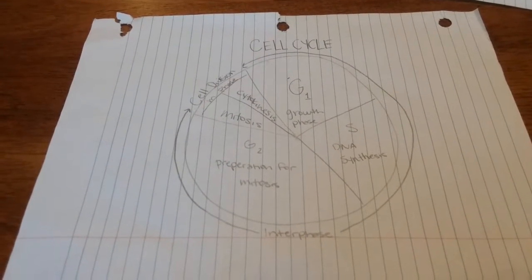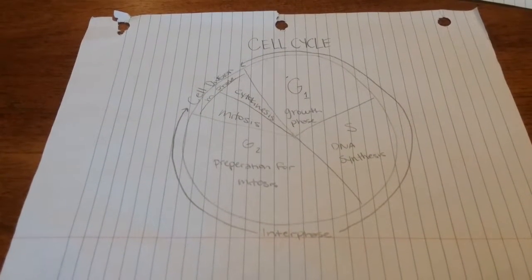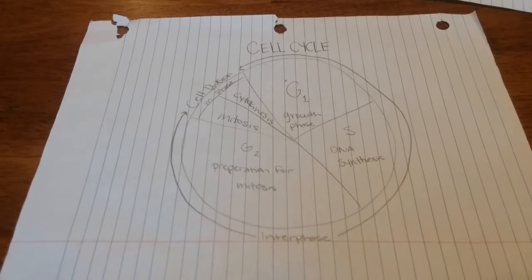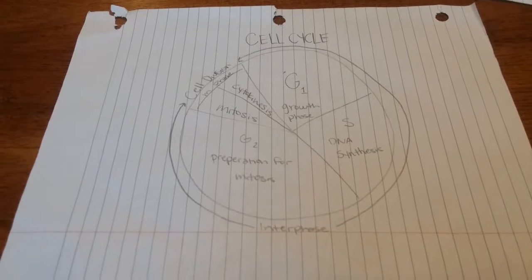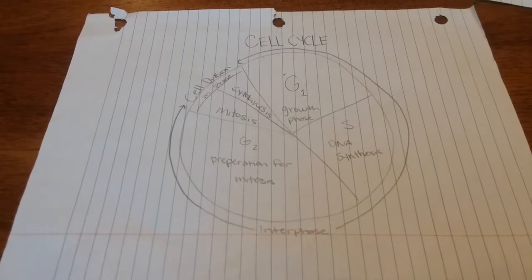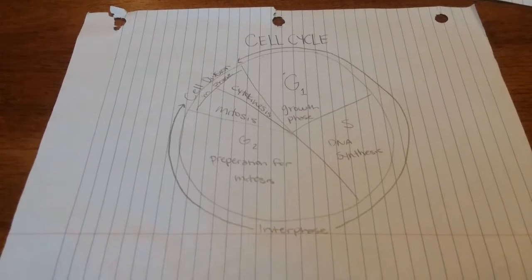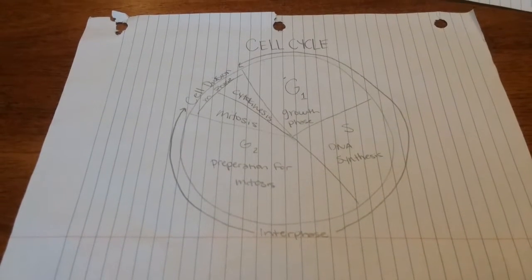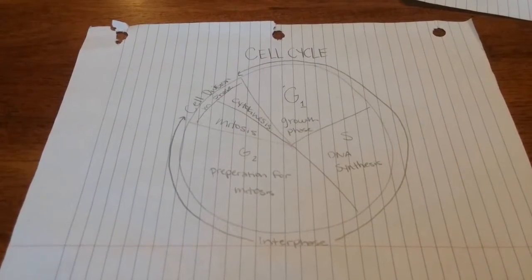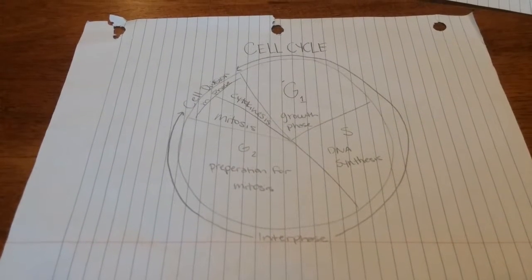The last phase of the cell cycle is M phase, cell division. During the M phase, a process called mitosis occurs. Mitosis is an example of asexual reproduction. Asexual reproduction is reproduction from one parent or organism. In mitosis, there are 4 stages that take place: prophase, metaphase, anaphase, and telophase.